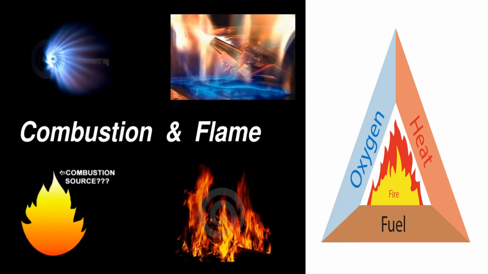A chemical process in which a substance reacts with oxygen of air to give off heat and sometimes light is called combustion. Burning of magnesium and charcoal are examples of combustion since both on burning give heat and light.